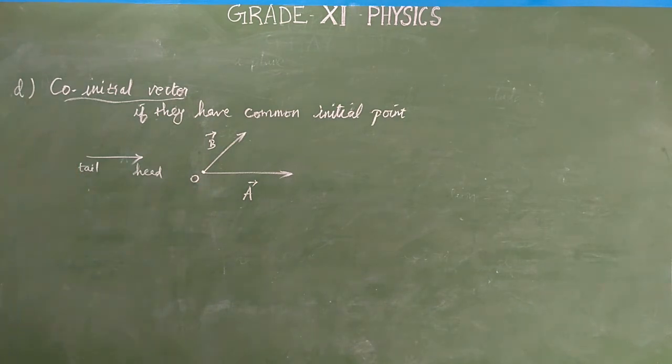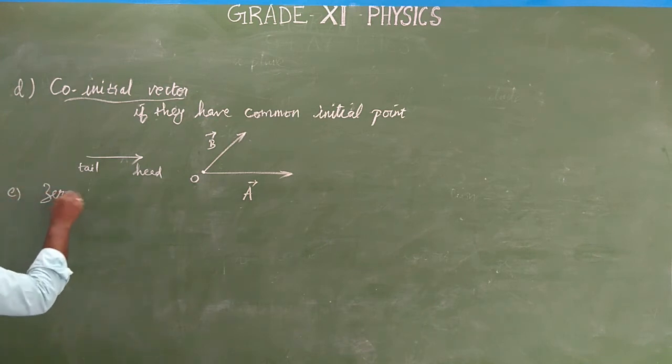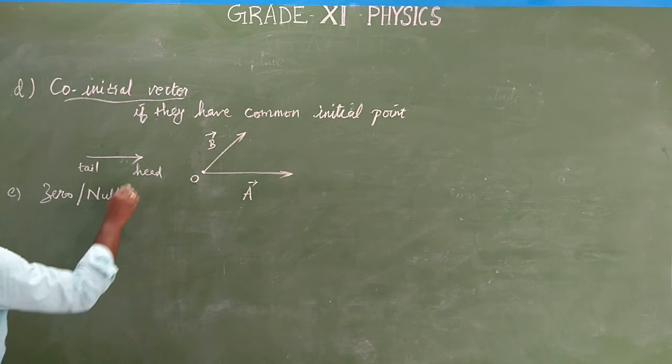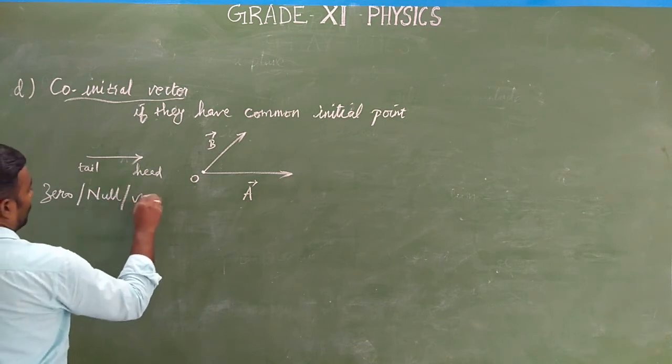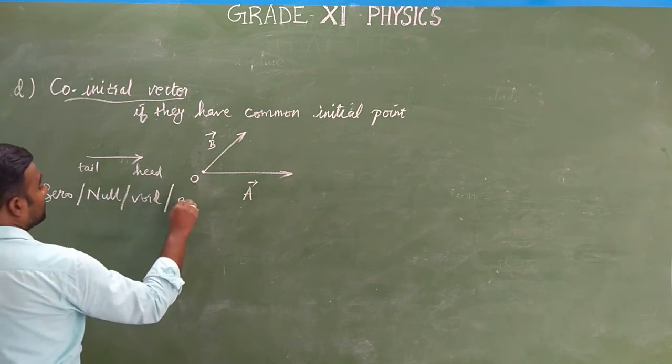Okay. Next one is the zero or null vector. A zero vector is also called a null vector, void vector or empty vector.